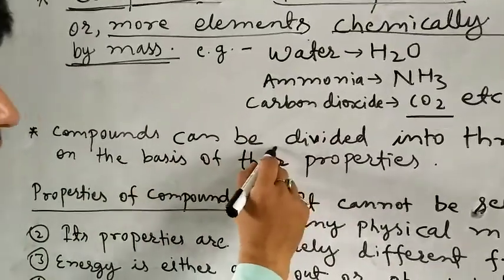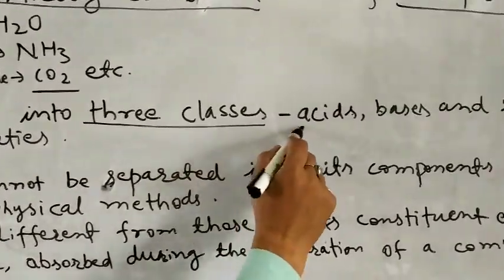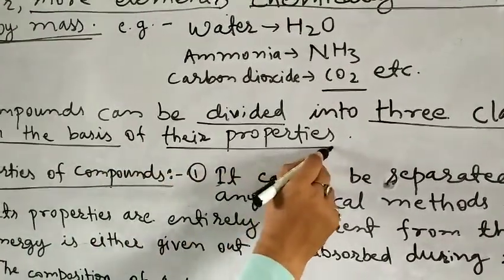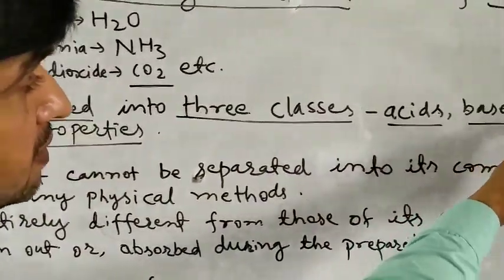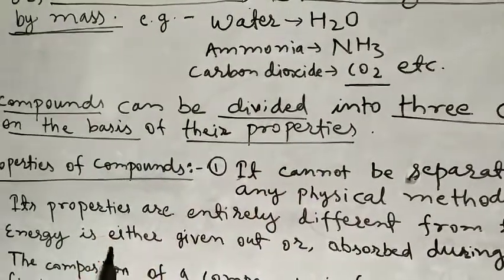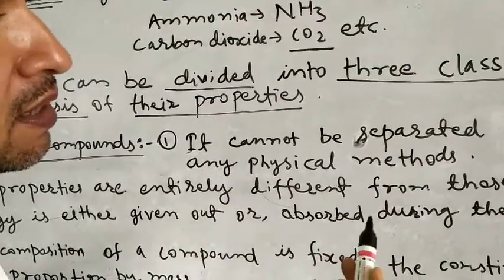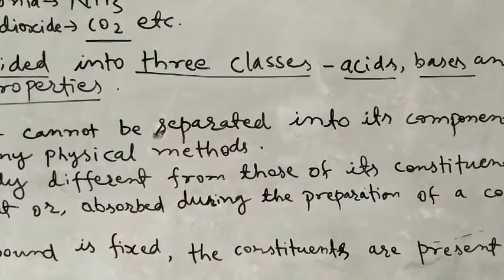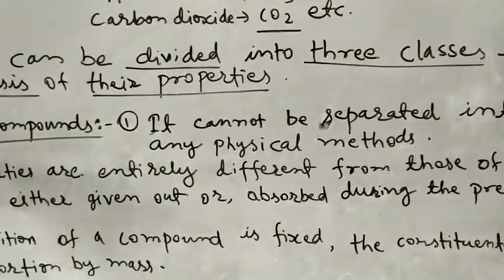Compounds can be divided into three classes: acids, bases and salts, on the basis of their properties. For example, sulfuric acid and nitric acid are acids. Alkalis or bases like sodium hydroxide, potassium hydroxide, and salts like sodium chloride, ammonium chloride, etc. are salts. Now we have to know properties of compounds.